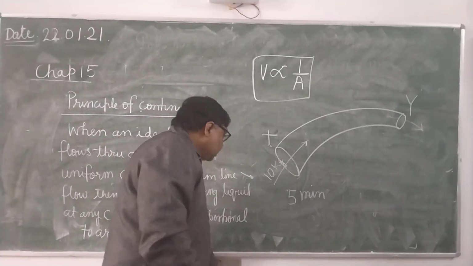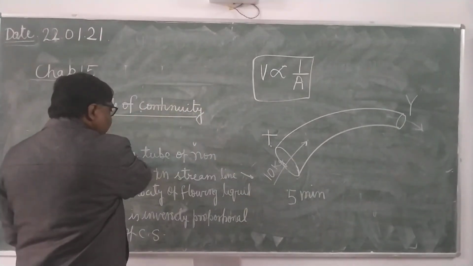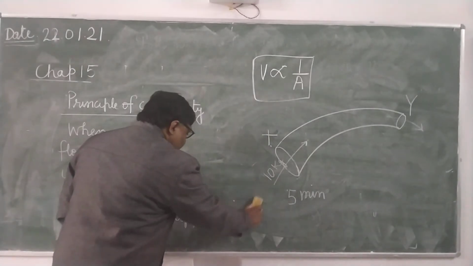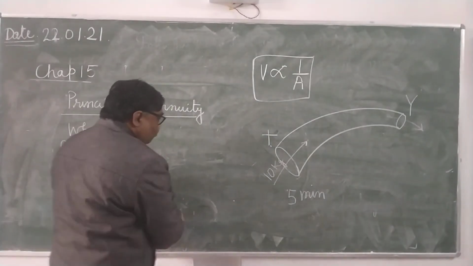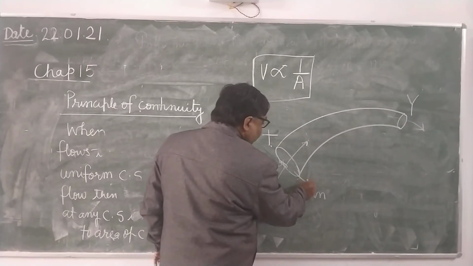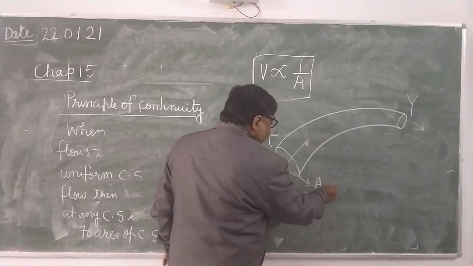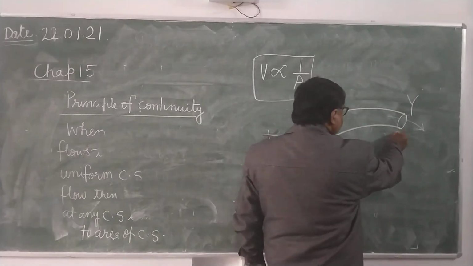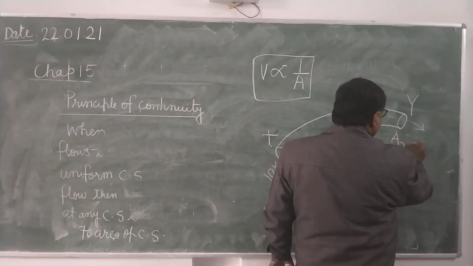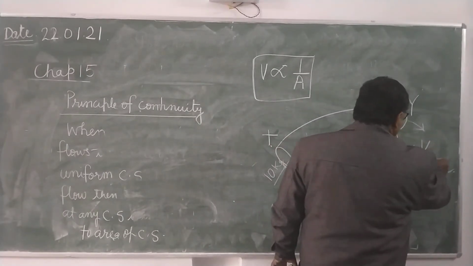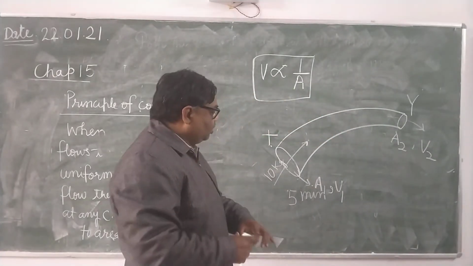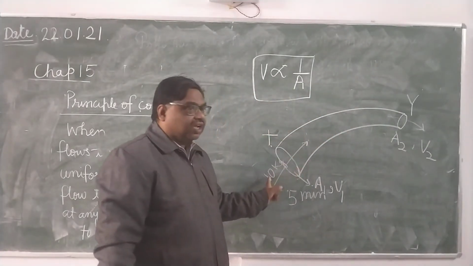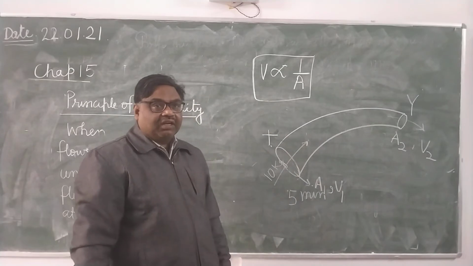Now see here, you can assume that this cross section X has area of cross section A1. Its area of cross section is A1 and velocity of flow is V1. And here we have assumed cross section A2 and velocity V2. So in unit time, how much length of liquid column will enter here?